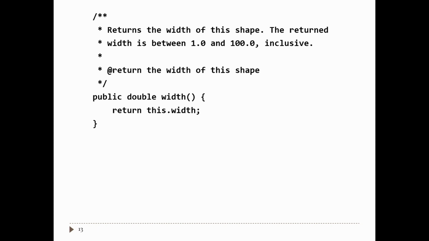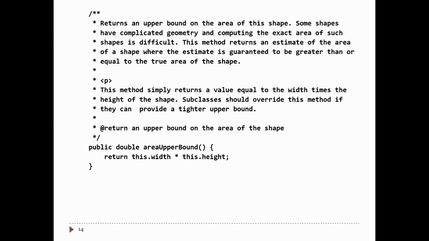Okay, so methods can have postconditions, right? In other words, methods can promise something about the value that they return. The width method promises to return the width of the shape, and it promises that the value returned is always between 1 and 100. That makes sense because that's also the invariant of the class. So width makes a promise about its return value. Okay, so keep that in mind.